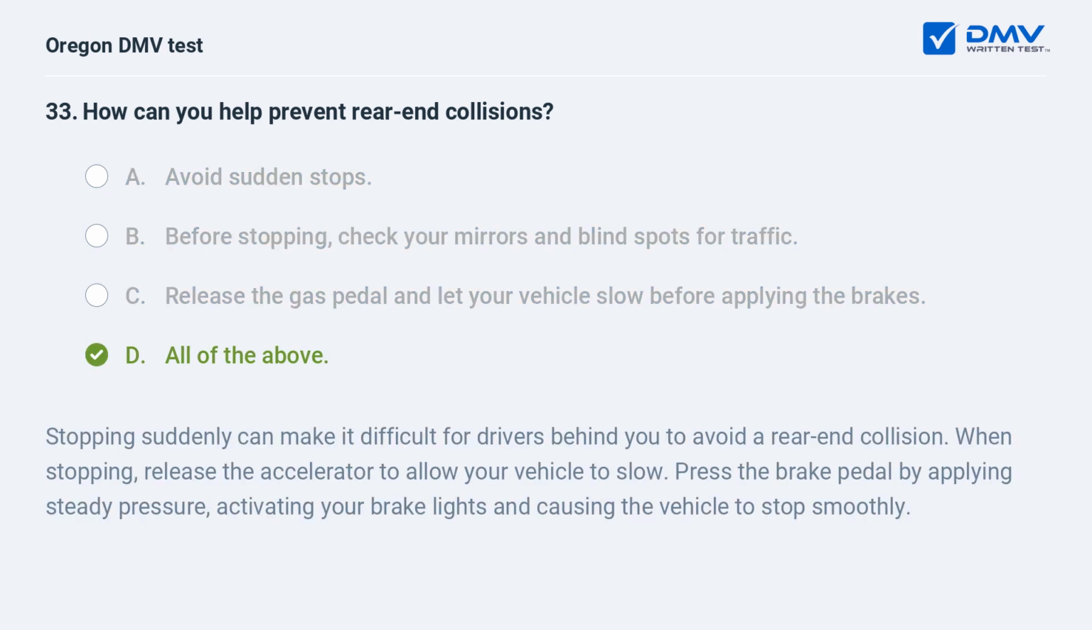D. All of the above. Stopping suddenly can make it difficult for drivers behind you to avoid a rear-end collision. When stopping, release the accelerator to allow your vehicle to slow. Press the brake pedal by applying steady pressure, activating your brake lights, and causing the vehicle to stop smoothly.